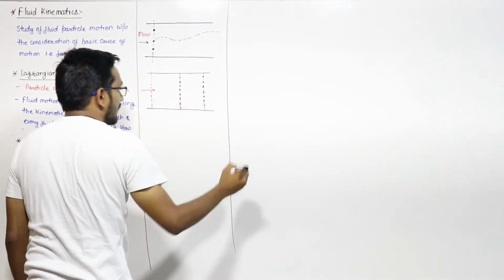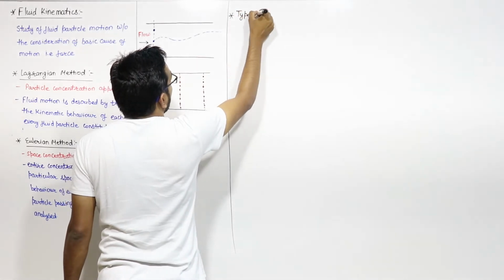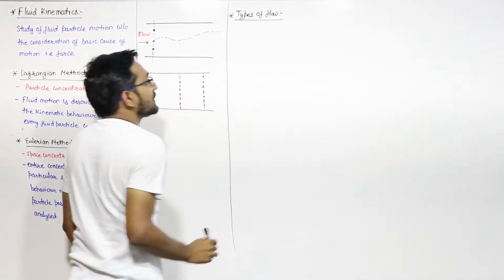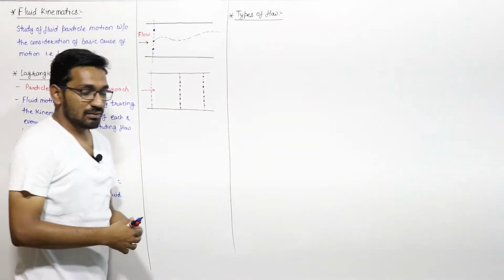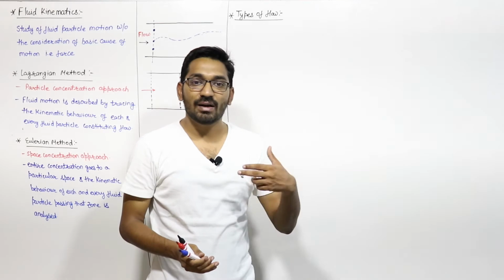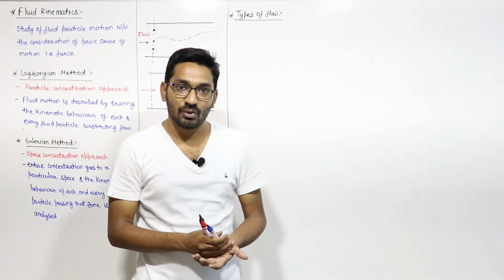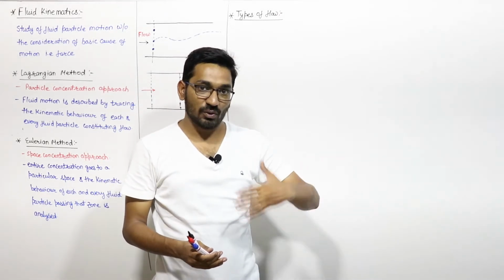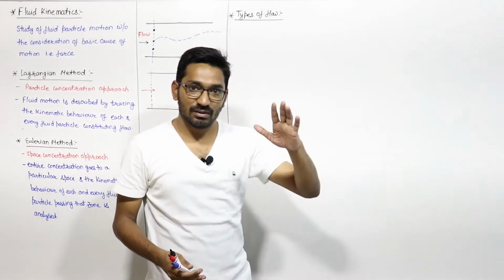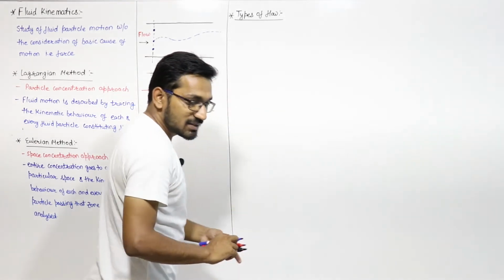Just pay attention. The next topic is the types of flow. There are various types of flow. Let us say steady and unsteady flow, uniform and non-uniform flow, right? Laminar and turbulent flow, compressible and incompressible flow, rotational and irrotational flow, one-dimensional, two-dimensional, and three-dimensional flow. These are the various types of flow which are present in a fluid flow, right? Let us discuss it one by one.